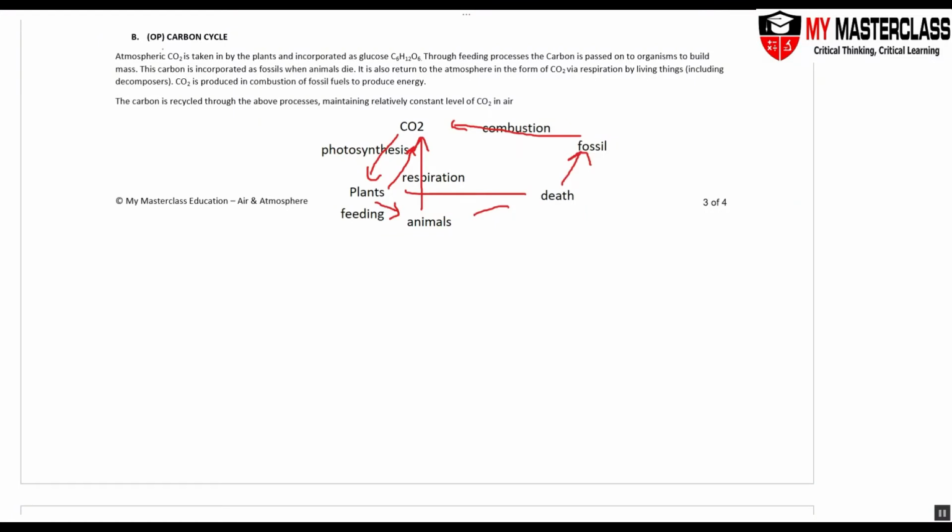Hi students, the next part of your air and atmosphere, we are going to look at the carbon cycle.